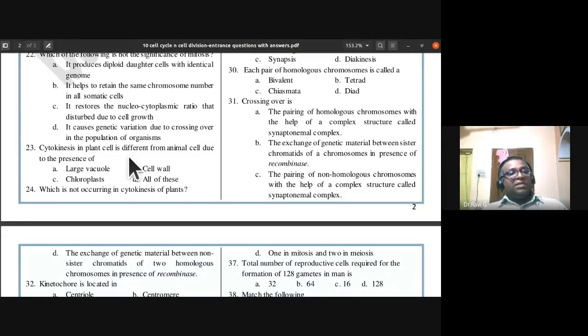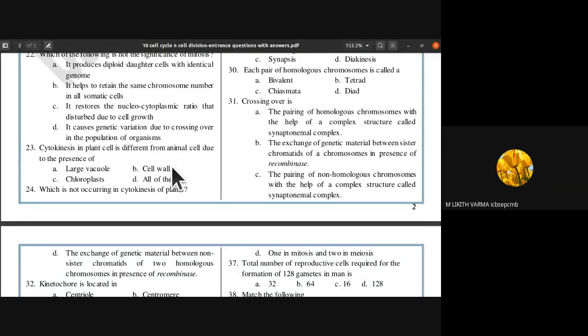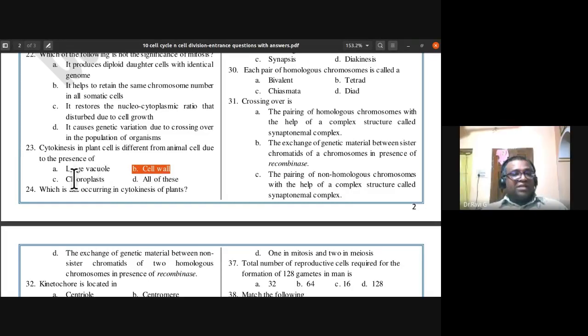Cytokinesis in plant cell is different from animal cell due to the presence of: large vacuole, cell wall, chloroplast, or all of these? I think the answer is cell wall. Cytokinesis in plant cell is different from animal cell due to the presence of cell wall. So the 23rd, B is the answer.